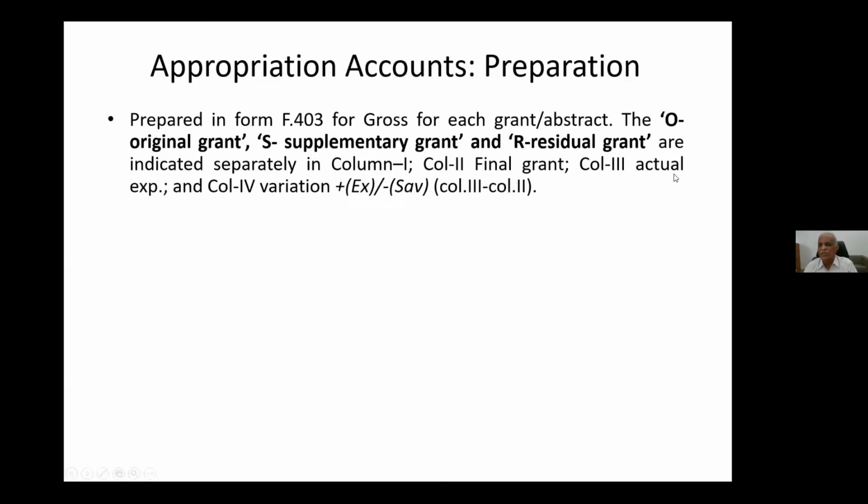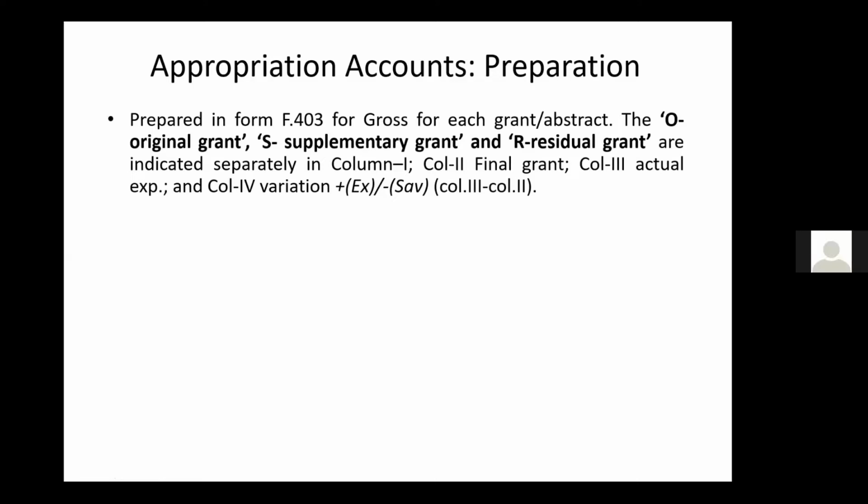Suppose actual expenditure is 100 and the final grant is 90. So 100 minus 90, that is 10 excess. So that excess will be positive. Suppose actual expenditure is 100 and the final grant is 110. So 100 minus 110 is minus 10. Minus 10 is saving. So that's how we'll be showing the excess and saving between actual expenditure and final grant.